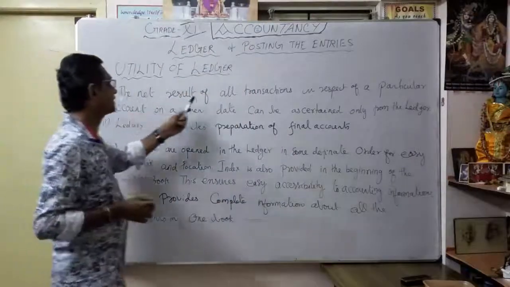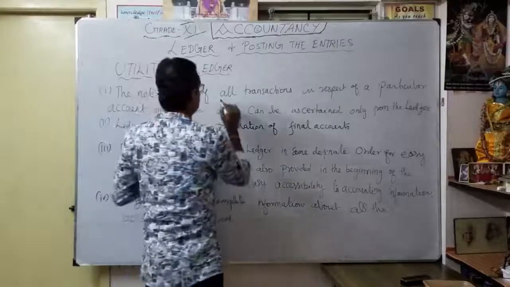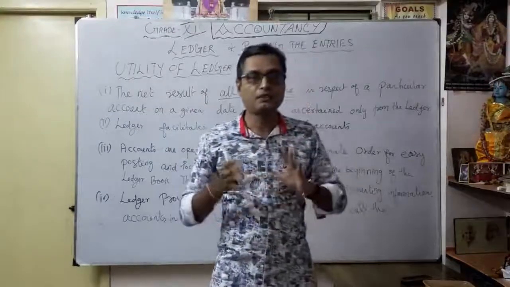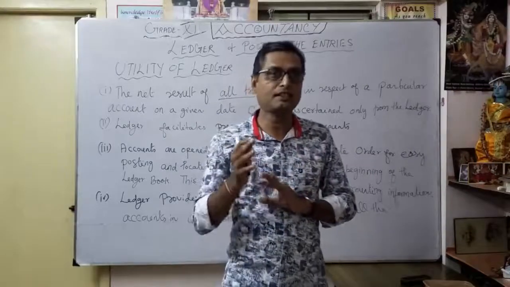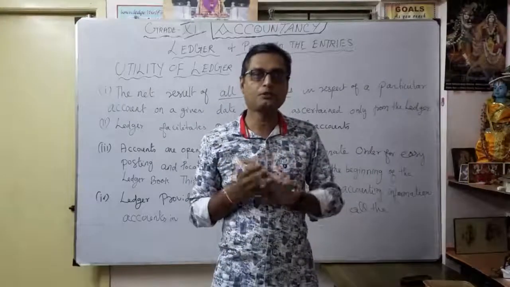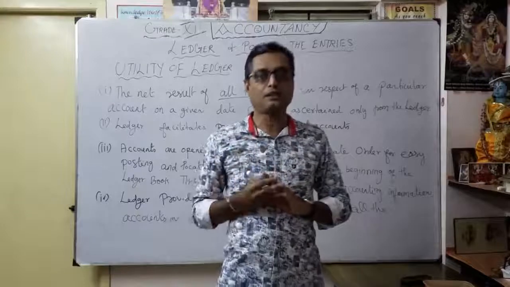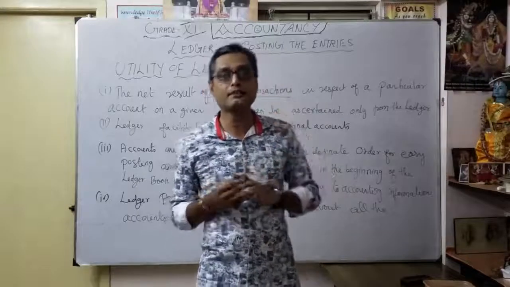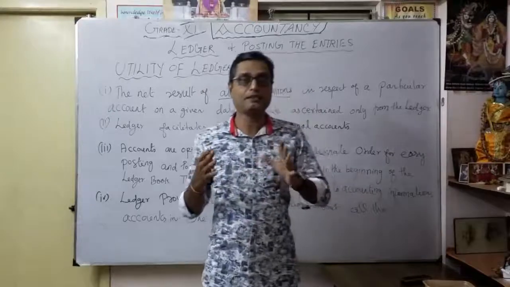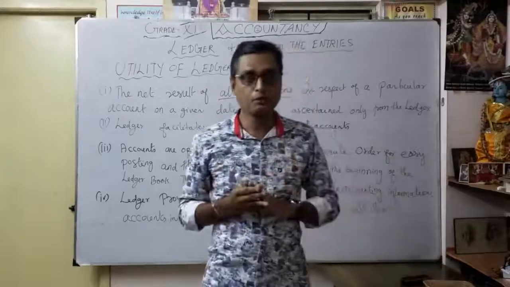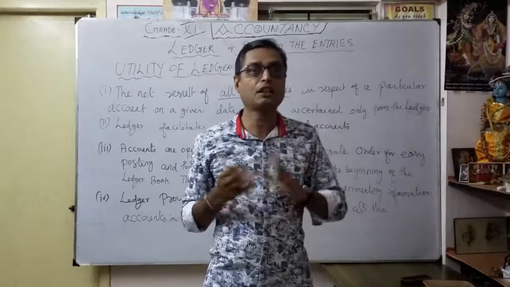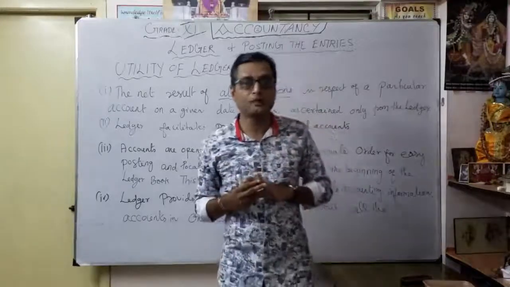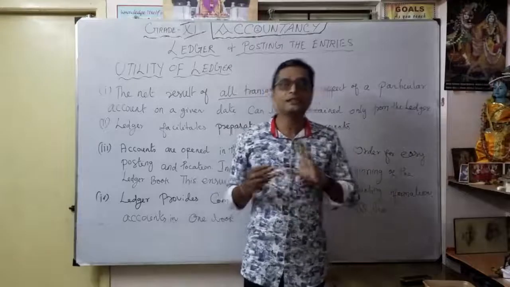It's the net result of all transactions. As you know, in a business you enter day-to-day transactions as journal entries. What happened today, only you know. After one month, you want to know the collection of all your activities. At the end of the month, what happened? From journal entries we can't analyze that. So what is my monthly sales? What are my purchases? What are my expenses?